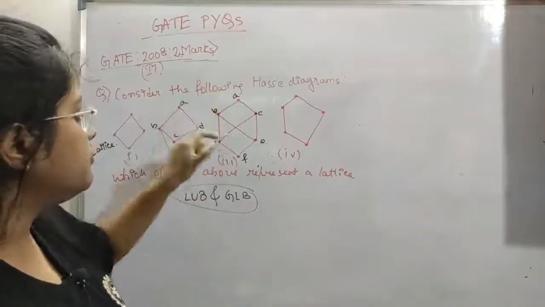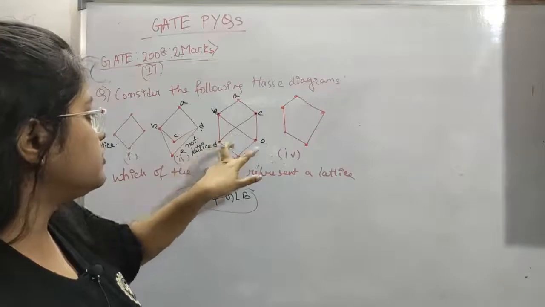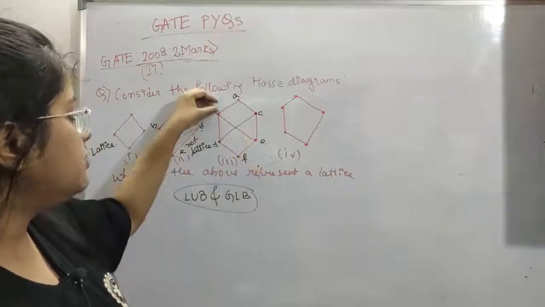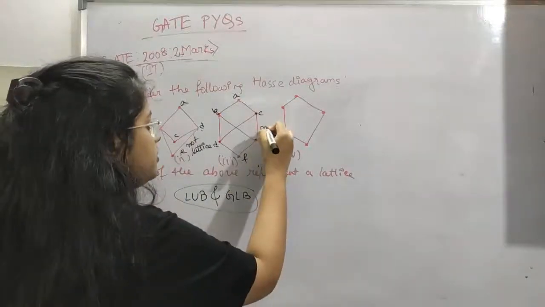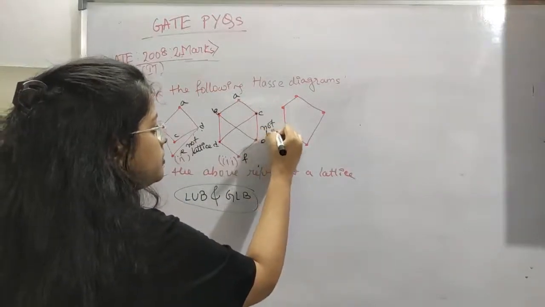Okay, so now again for this, if you take DE, the LUB can be B, LUB can be C. So again, not unique, so not a lattice.